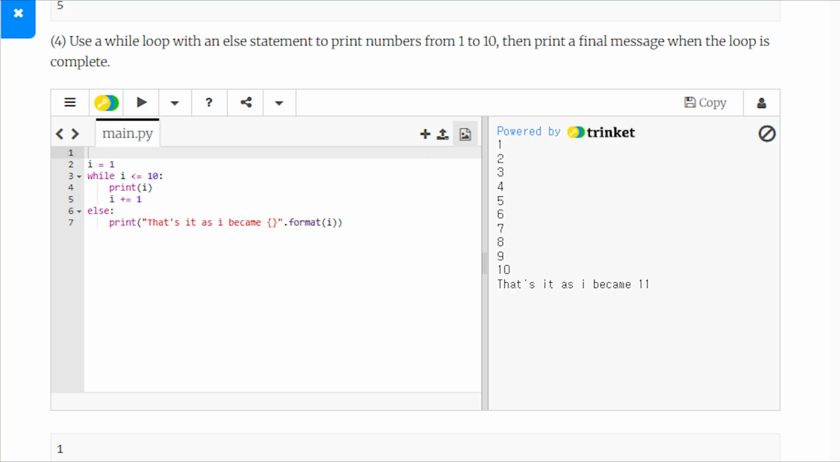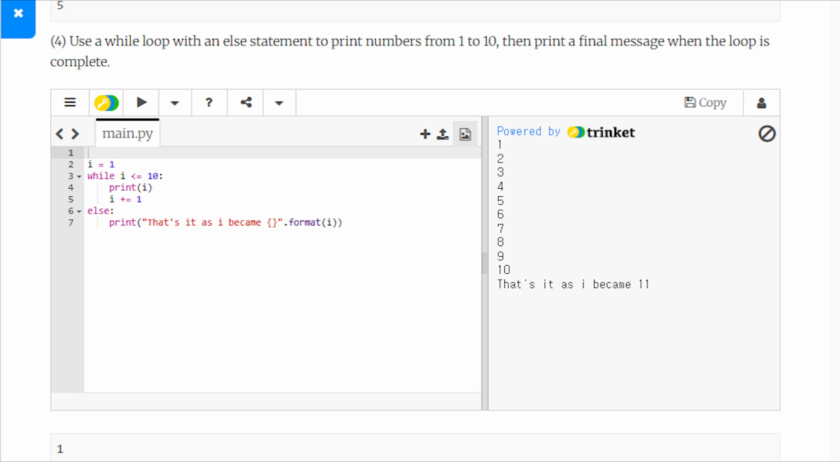Finally, let's create a while loop with an else statement. We start with I equals 1. While I is less than or equal to 10, print I and increase I by 1. Once I reaches 11, the loop stops, and the else block runs, printing, that's it, as I became 11. This is a great way to add a final message when a loop completes successfully.